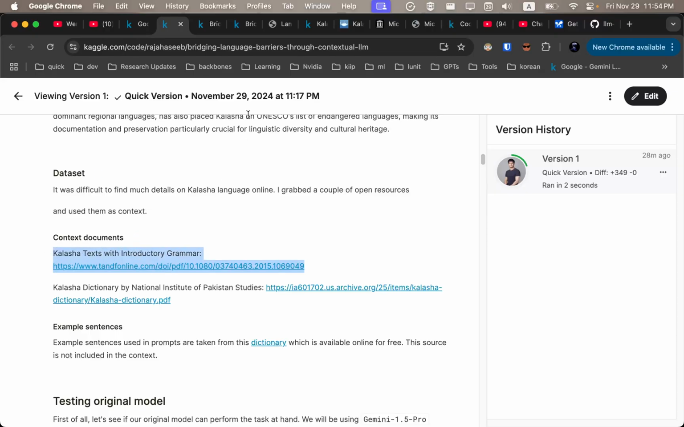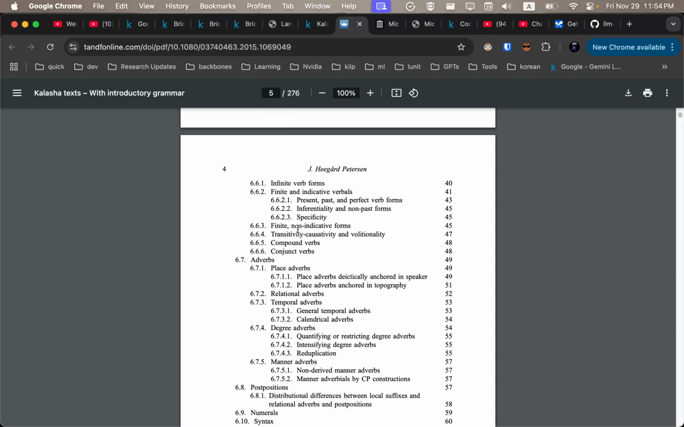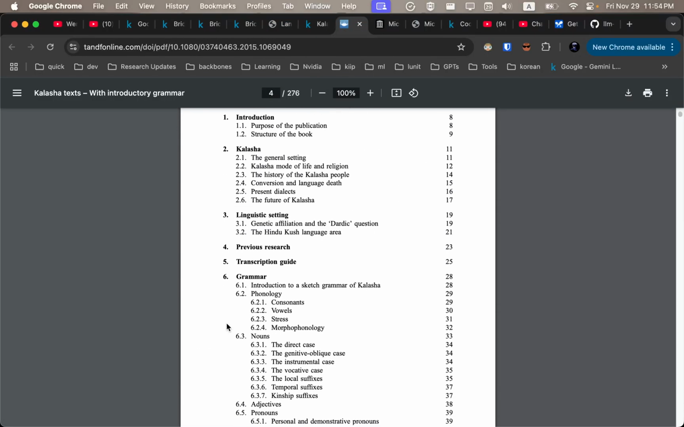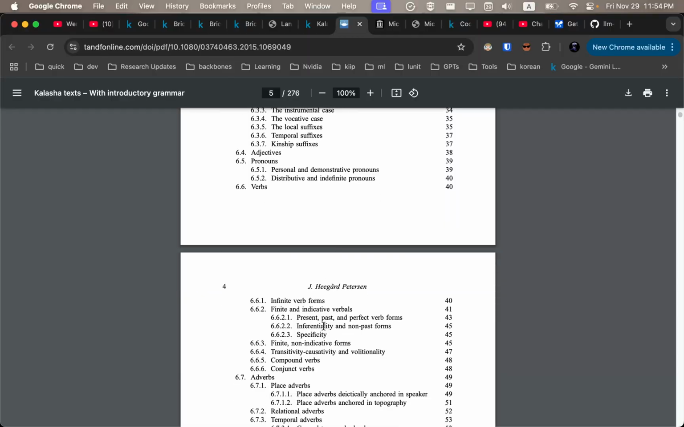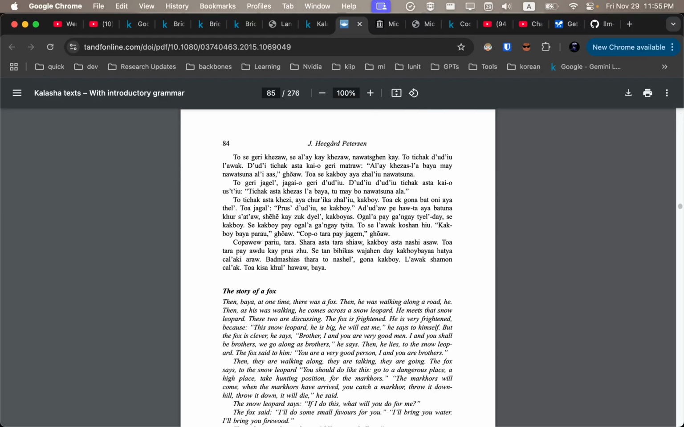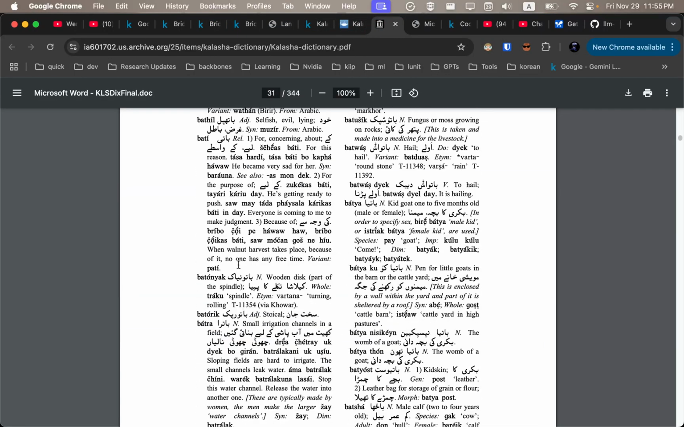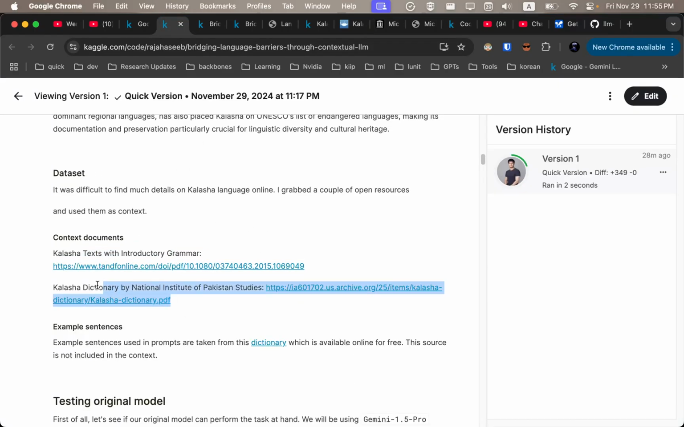One is called Kalasha Text with Introductory Grammar. If you take a look at this resource, it has a basic introduction to the grammar of the language and how past and present tenses are formed, verbs, adverbs, and stuff. And it also contains Kalasha language text with English translation. So it's a really nice resource. The second resource I used was this Kalasha dictionary. It has Kalasha words with English translation. So it's a really nice resource, and models should be able to grasp some context from this.